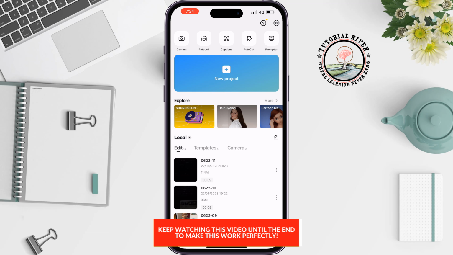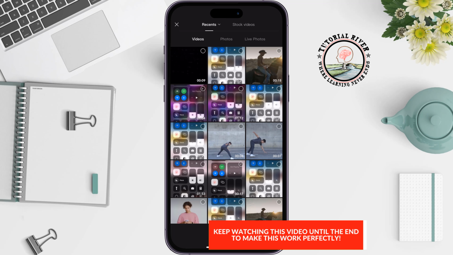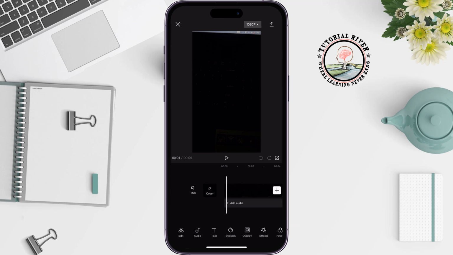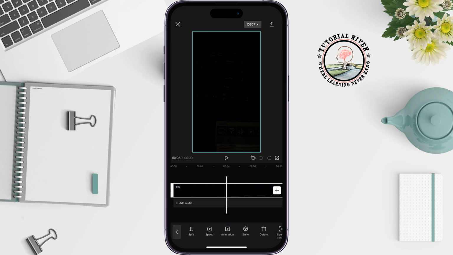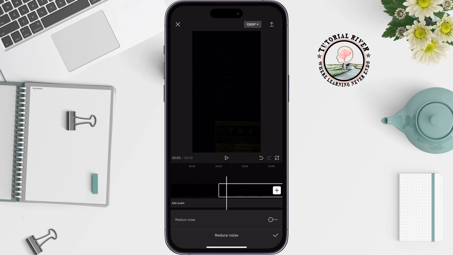Open your CapCut app and create a new project, and I'm going to select a dummy video footage here. I'm going to split the video footage, and at the last part I'm going to add the reduce noise effect. Here, turn on this reduce noise. This part is without the reduce noise effect and this part is with the reduce noise effect. Now let's see the difference between these two clips.